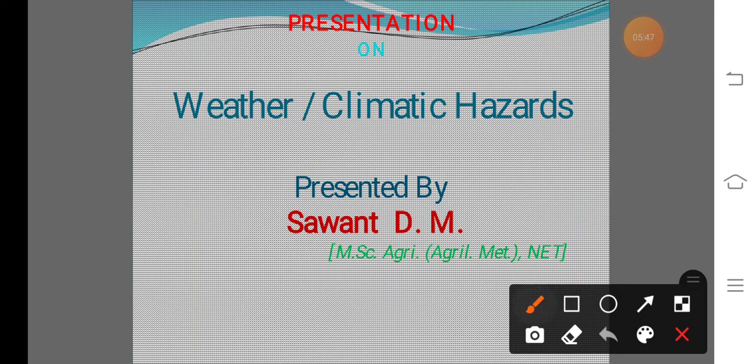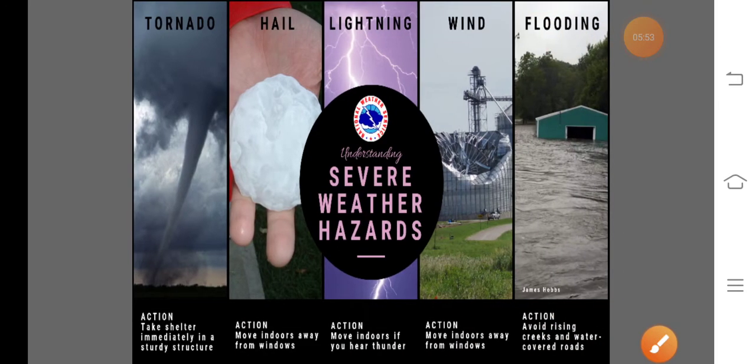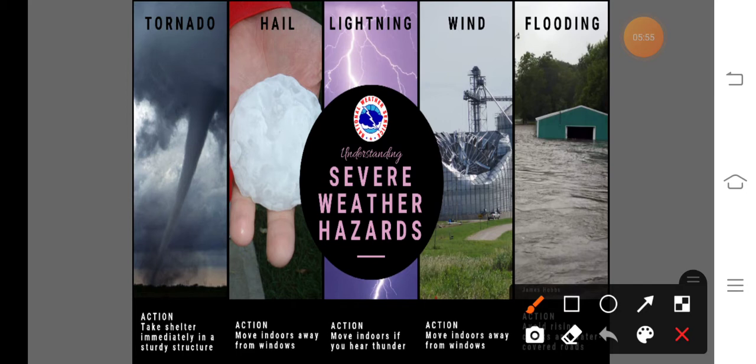That means any weather condition, like heavy rainfall, hailstorm, tornado, lightning, wind, cyclone, or flooding. These are the different severe weather hazards. They occur for a short time or for a longer period.